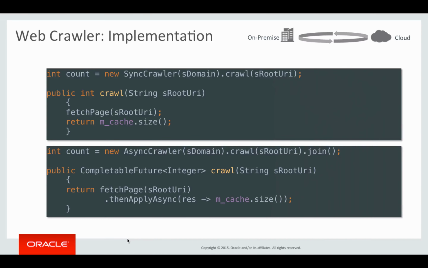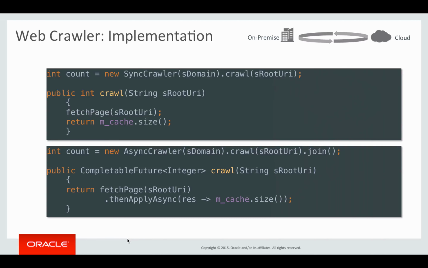The crawl method will fetch the page for the root URI, and once that's done, fetch page is a recursive method, so it will fetch, process. Once it parses all the links from it, it will call itself recursively and fetch other pages, etc., etc. So once fetch page is done, we will have the cache populated, and we can return the cache size to get the number of objects, the number of resources that we crawled from this specific URI.